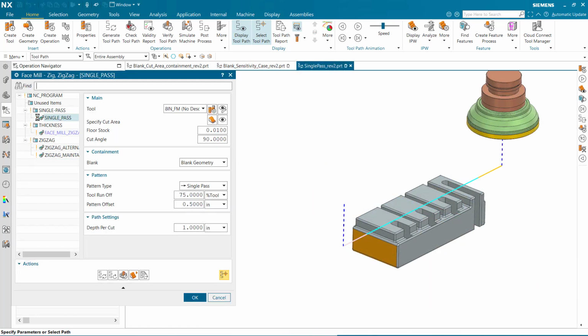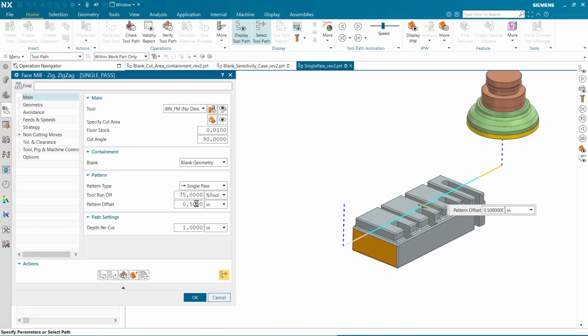Pattern offset and a tool runoff can be defined by dragging graphics.